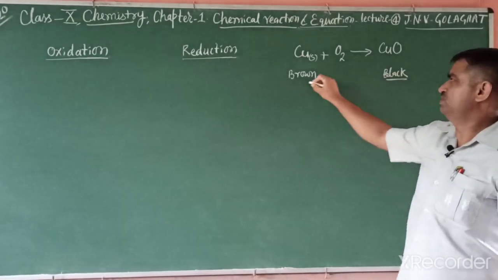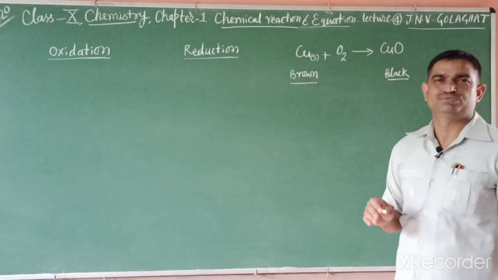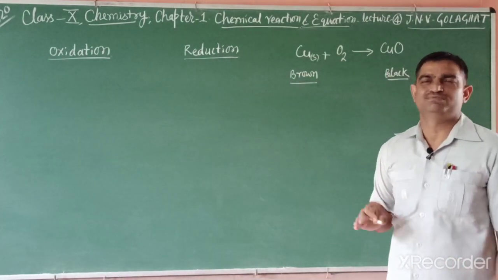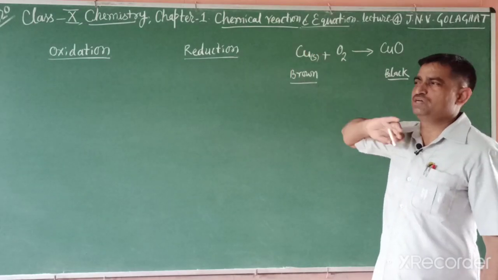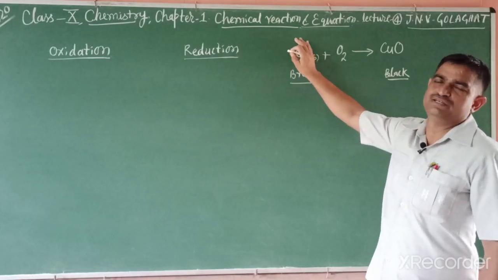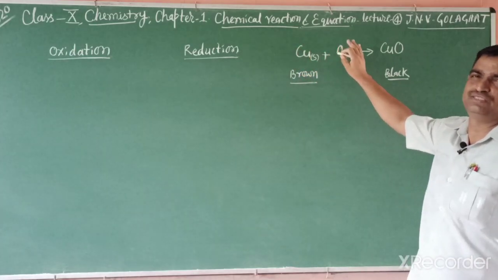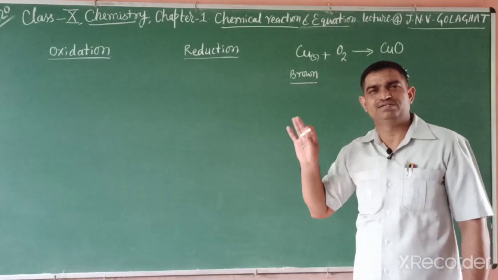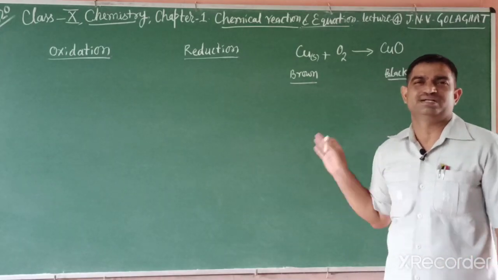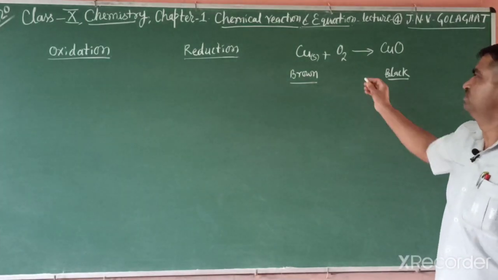This question comes in the CBSE exam many times: an unknown metal is heated in the presence of air and changes into black color, and when hydrogen gas is passed, the black color disappears. Identify the metal and write the reaction. When you balance this reaction, you write it in this way.